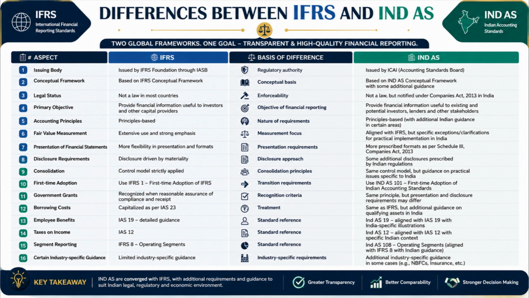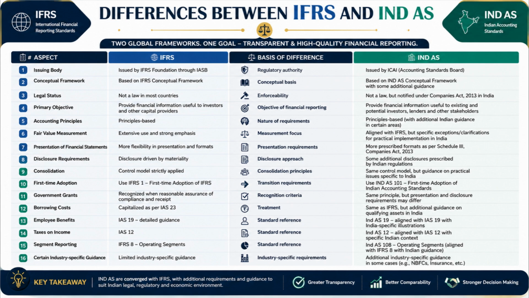Number 9. IFRS applies a strict control-based consolidation model, whereas IND AS follows the same model but includes guidance for specific Indian circumstances. Number 10. IFRS first-time adoption is governed by IFRS 1, whereas IND AS first-time adoption is governed by IND AS 101.